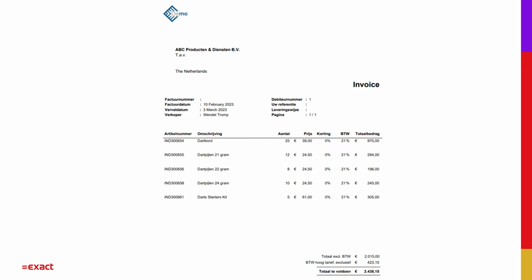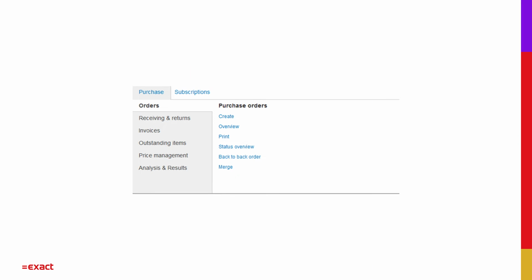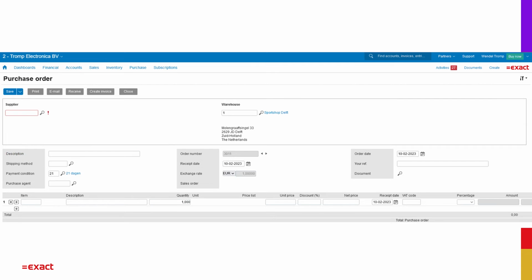But what about the purchase process? You can create purchase orders in multiple ways. Obviously, you can just enter a new purchase order by clicking on Create. In the order screen, you need to fill in the supplier, where you want to send the order to, and you need to fill in the item lines, for which items you would like to purchase. But this is not the only way of creating purchase orders.